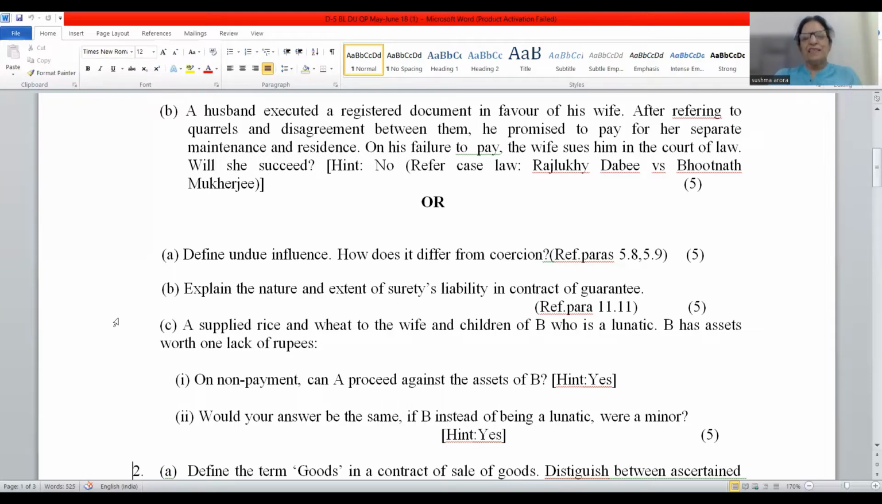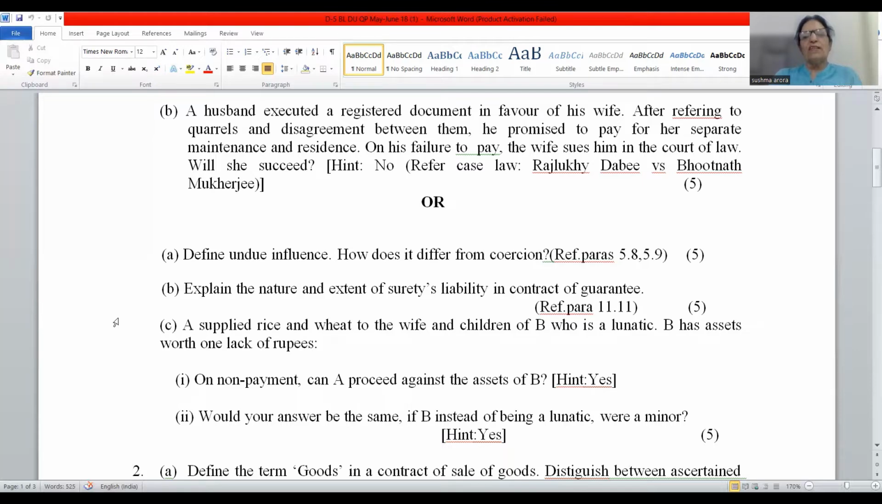It is dependent upon the debtor's liability. If he commits default, then only the liability of surety will arise. Liability of surety is immediate. The moment he commits default, the liability of the surety will arise.